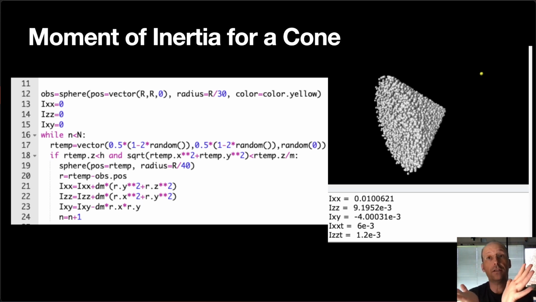Once I have the criteria for what would be a point in the cone versus not in the cone, then I can generate random points and throw away the ones I don't want. And that's what I'm doing right here. So this line 18 says, if my temporary vector, if the z component is less than h, I cut off the bottom.